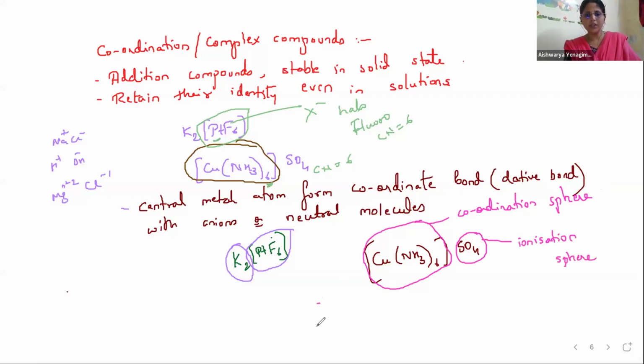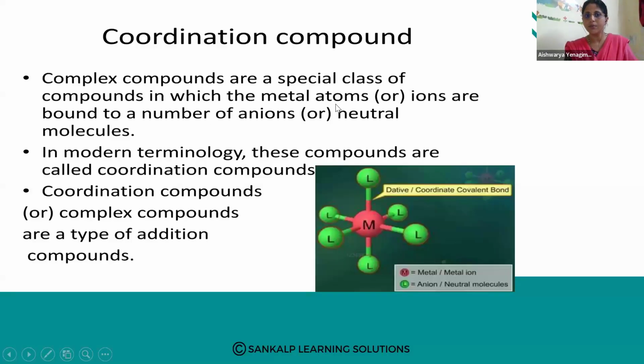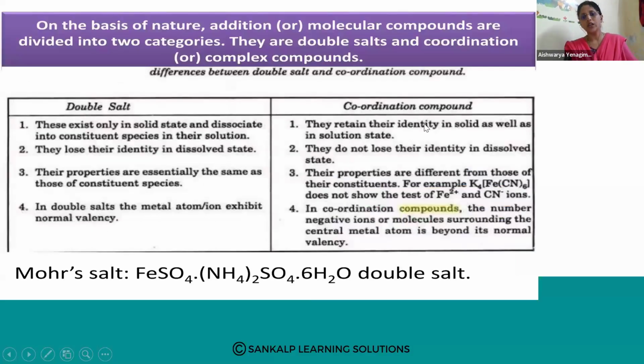One more example, which we had seen in the first itself, [Co(NH3)6]Cl3. So this is the coordination sphere and this is the ionization sphere. This is the brief explanation regarding coordination compounds. Complex compounds are a special class of compounds in which metal atoms are bound to a number of ions or neutral molecules. These compounds are called coordination compounds or complex compounds. They are a type of addition compounds. So double salts are there and coordination compounds we have.